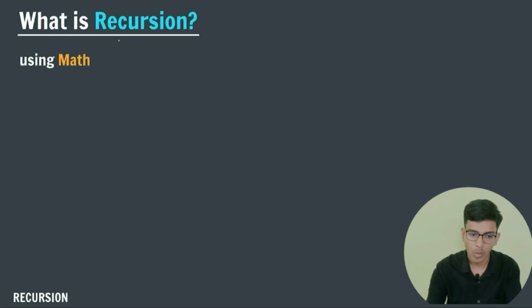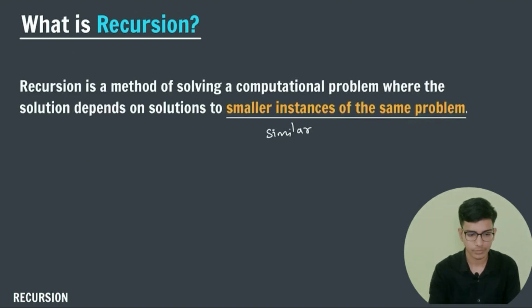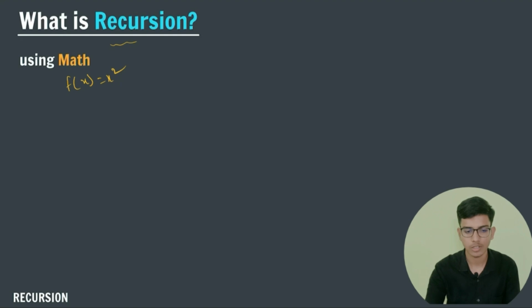Now let us understand what is the meaning of recursion. Mathematically, we used to write functions, right? We know that we describe a particular function like this. So let us consider a function f of x equals x square. This is a particular function. This is known as domain, and I'm going into mathematical terms, but if you're not from a mathematics background, this doesn't matter to you. You can imagine this as the input.